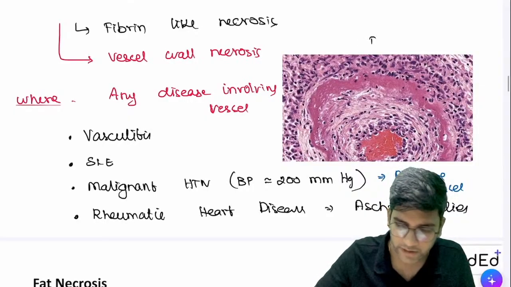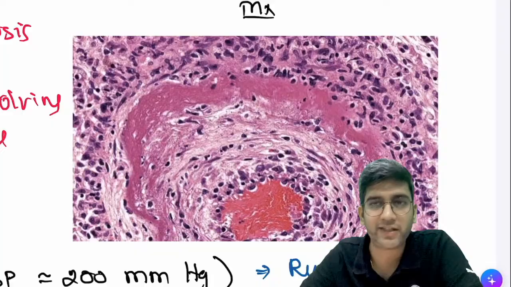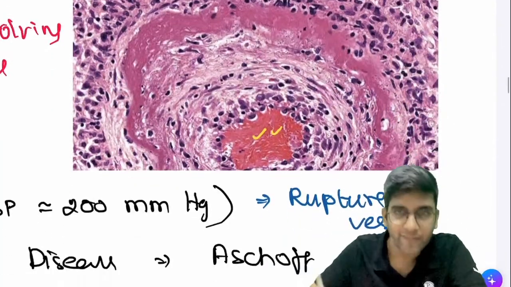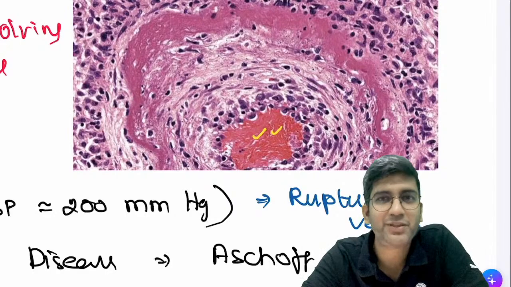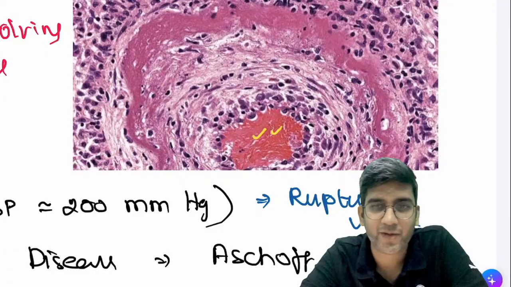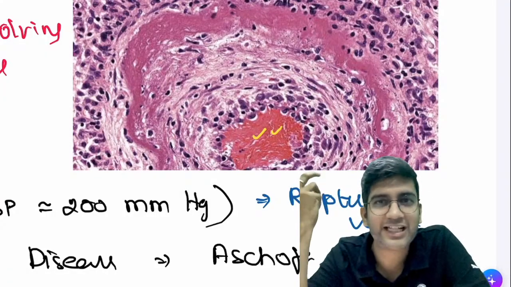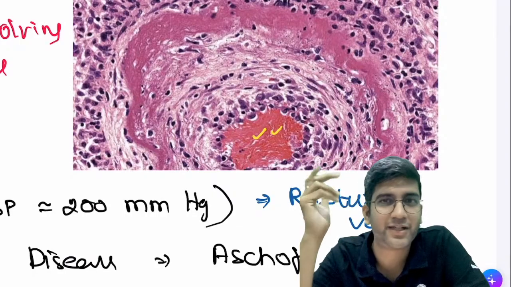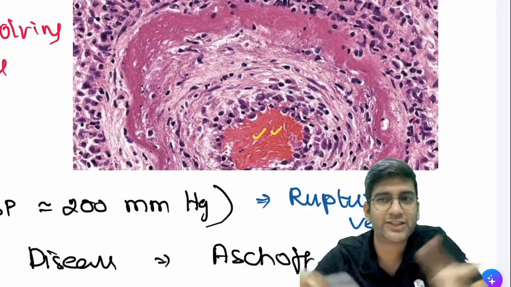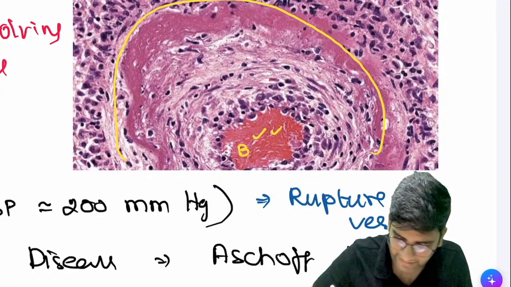This is the image given in Robbins. Okay, let's decode this image. Colors are everything, right? So what do you think? Tell me, what color is this? These are simple questions, right? If you can answer these simple questions, you can master pathology. Red color, right? Okay. Heart is the heart of CVS. Yes, obviously, Lakshman. It's red in color. Red color means, what is red color in my body? Blood. So if something in the center has blood, can I call it a blood vessel? That's obviously a blood vessel, right?